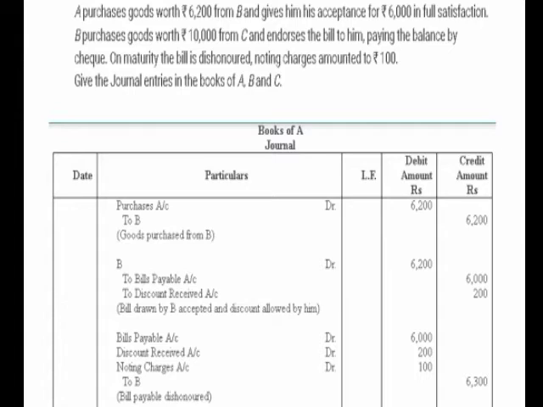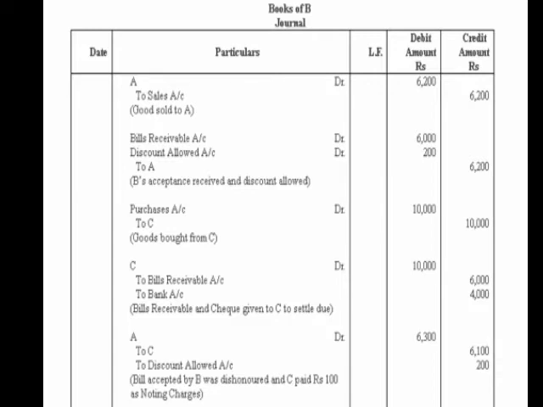Then we are starting the next. Now we talk about the entries in the books of B, and B is here the drawer. In the drawer's books, first of all you see that he has sold the goods to A. So A account debit to sales account 6,200, but A has accepted the bill of rupees 6,000.